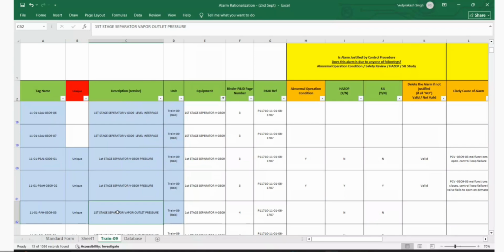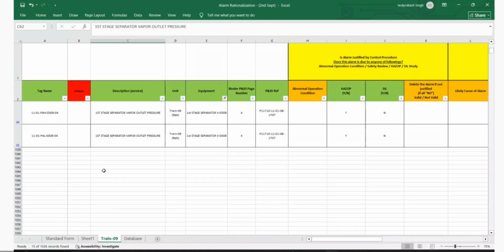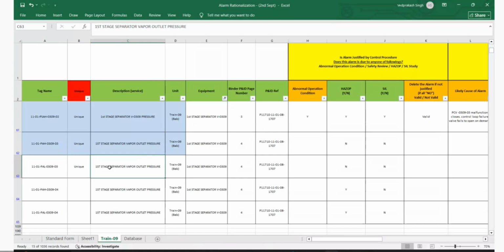Now, existing, for example, if you are enabling suppression through process override, for example, if you are doing 15 minutes override, during that 15 minutes, all related alarms will be overridden. Within this 15 minutes, if all the abnormal conditions become normal, then automatically the override will be removed. At the same time, the alarms also will be enabled. This is how it is configured.